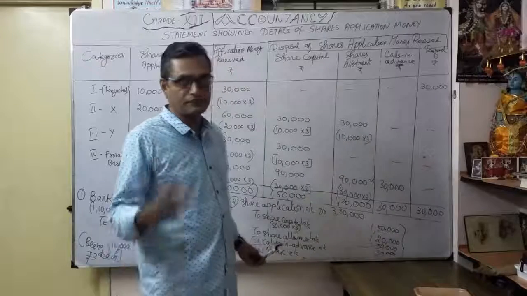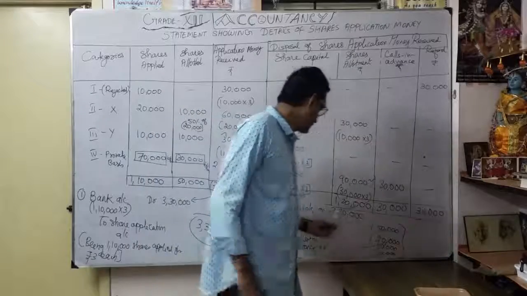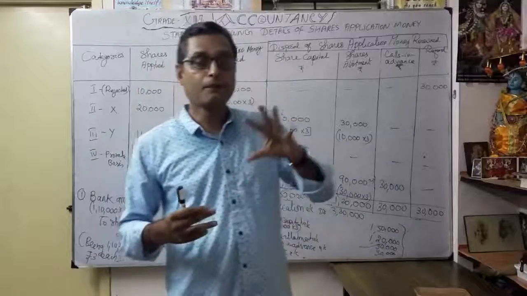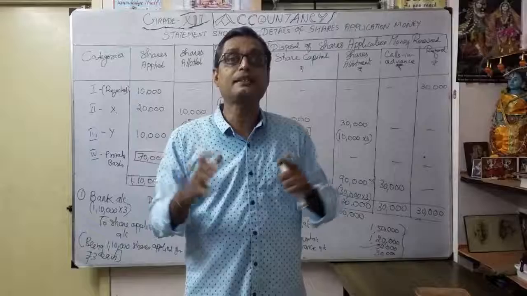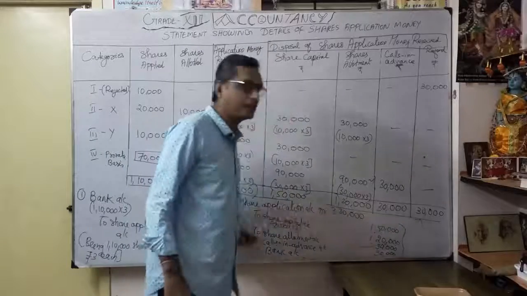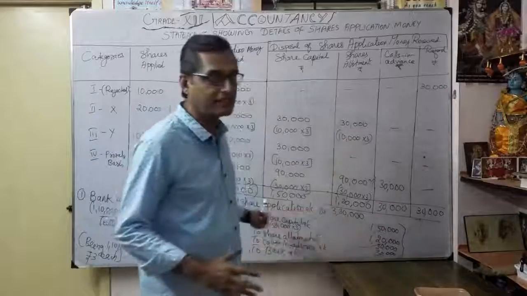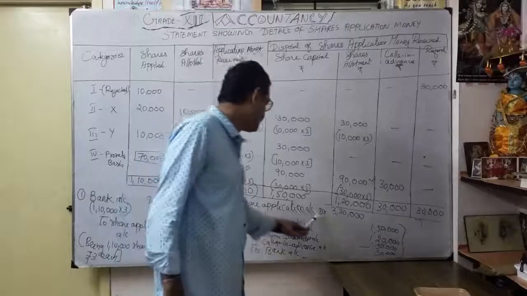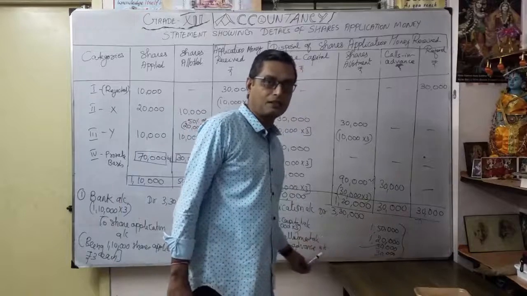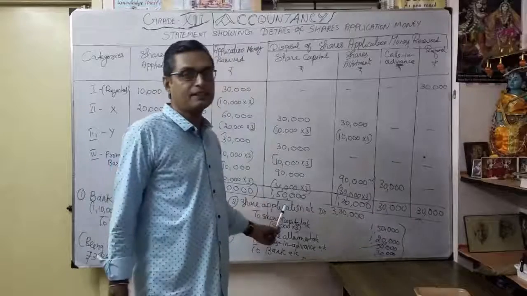Then we refunded the 10,000 shares, correct? So share application to bank account 30,000. We already learned this entry in our previous session, correct? We are going to prepare the combined entry. The entry for 3,30,000 is done here as a combined entry. So instead of more than 3 individual entries, the second entry is a combined entry. Share application 3,30,000, how is it distributed? Share capital, share allotment, calls in advance, and bank because of the refund. Okay, you understood the second entry.